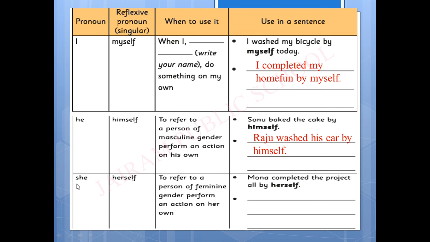Next, she. So the reflexive pronoun for this is herself. To refer to a person of feminine gender performing an action on her own. So feminine gender, which means the female. Okay. Mona completed the project all by herself. Meena cleaned her room by herself.